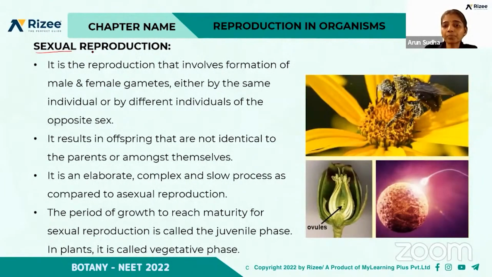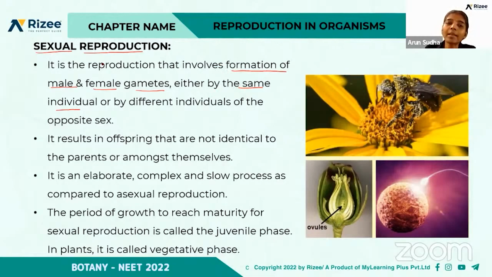Sexual reproduction. So what is the difference between asexual reproduction and sexual reproduction? Initially we saw that it depends on the number of participants. Other main differences are, here it involves the formation of gametes. Sexual reproduction involves the formation of gametes, that is both male and female gametes, either by the same individual or from different individuals, of different sex. So the main difference is, here there occurs a formation of gametes.